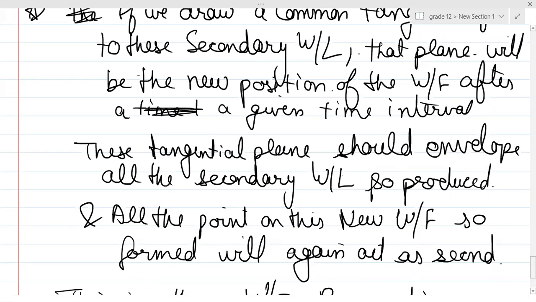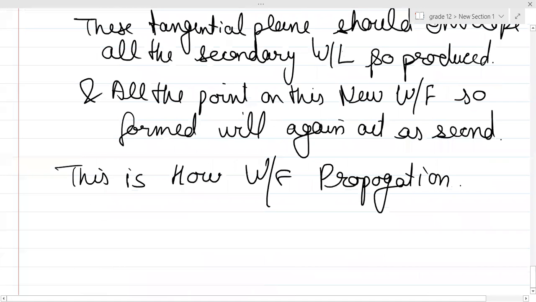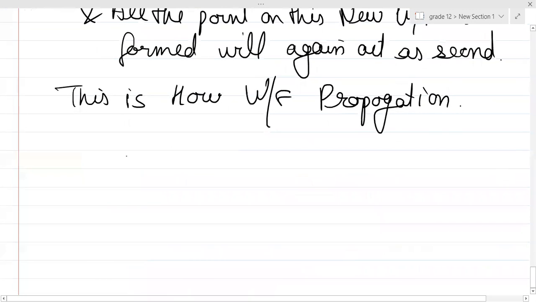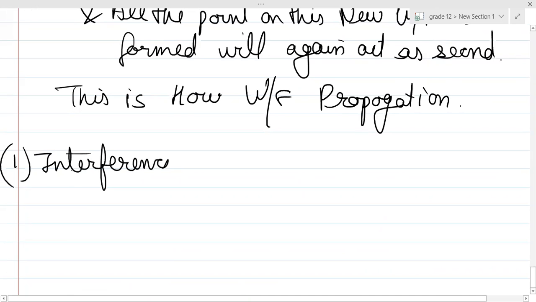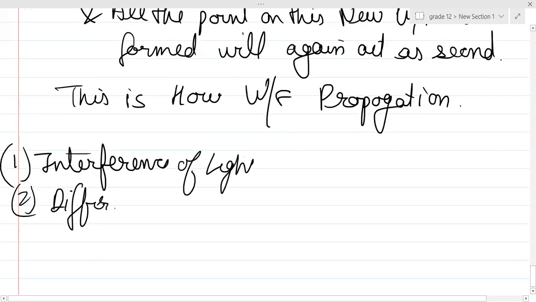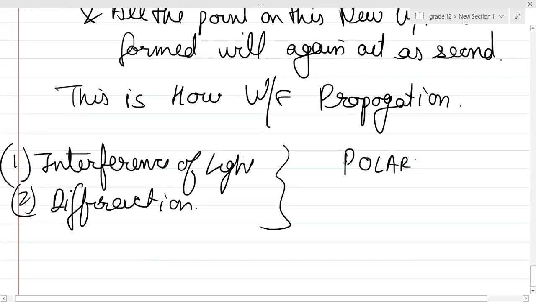We'll discuss different things, and basically all the things which we need to discuss in wave optics. So this Huygens' theory of propagation of wavefront led to a new branch of physics, and with the help of this branch of physics we studied interference of light, then we studied something called diffraction of light, and there is one phenomenon which is not related with wave optics, and that phenomenon is called polarization.